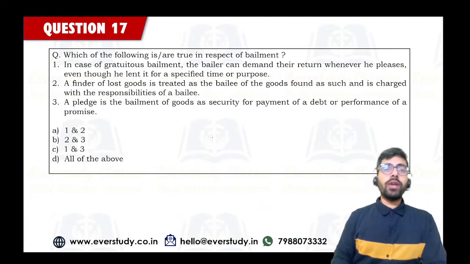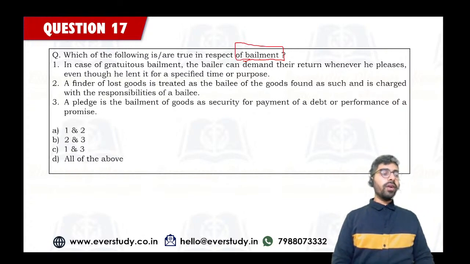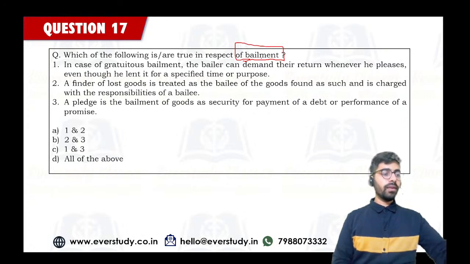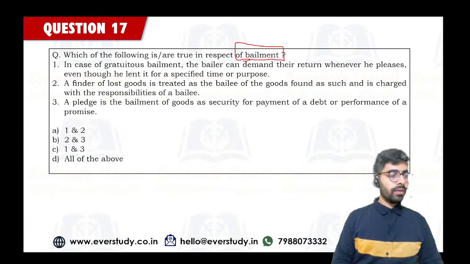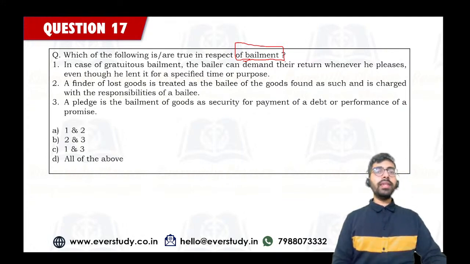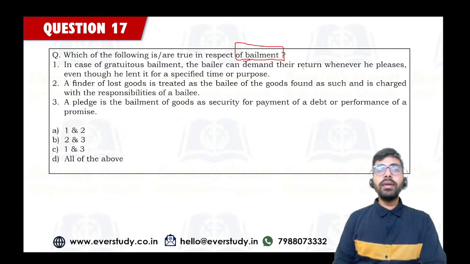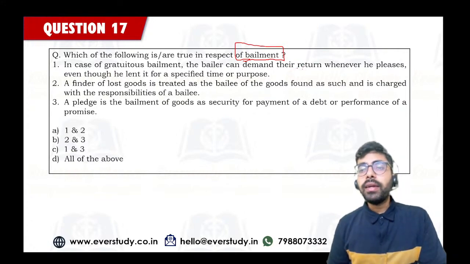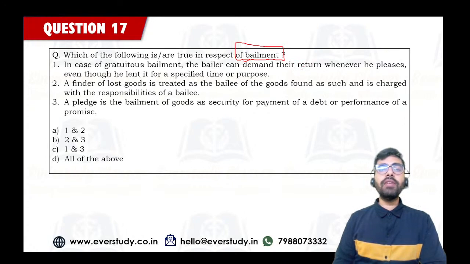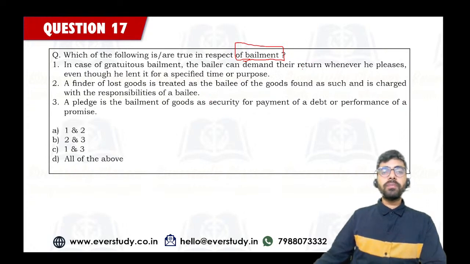Okay. So now let's come to bailment. Which of the following is true in respect of bailment? Another type of contract is bailment. Let's talk about the contracts relating to bailment. Yes, Jagtap, if the principal debtor has not paid, the surety will have to pay. In case of gratuitous bailment, the bailor can demand their return. The bailor can demand the return of goods whenever he pleases, even though he lent it for a specified time or purpose. Finder of lost goods and pledge.